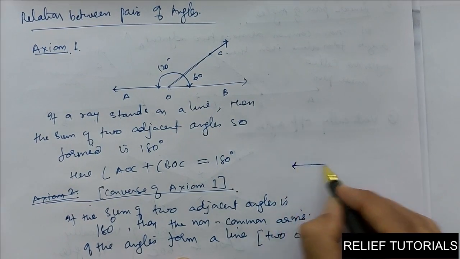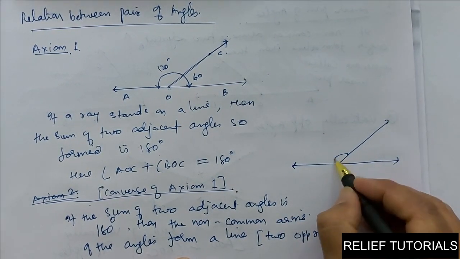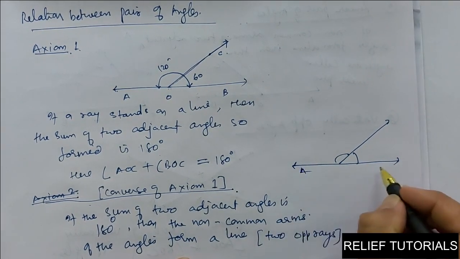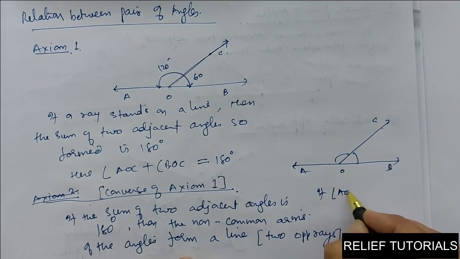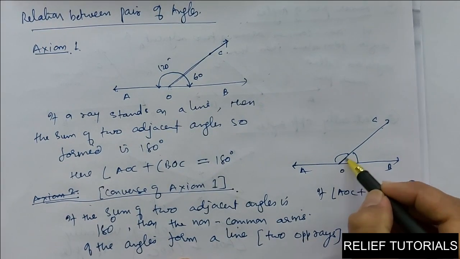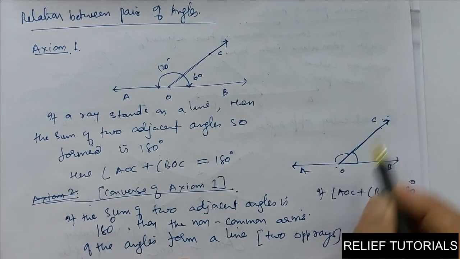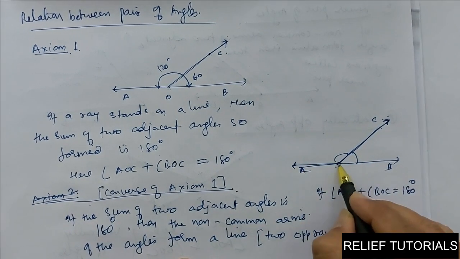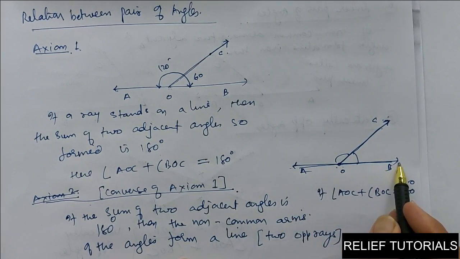So I will draw the diagram. If I say the sum of these two adjacent angles is 180 degrees, I will label A, B, O, C. So if angle AOC plus angle BOC is equal to 180 degrees, in this case this is the common arm. In both AOC and BOC, this is the common arm. So these two are non-common arms. These non-common arms form a line, or they are two opposite rays.